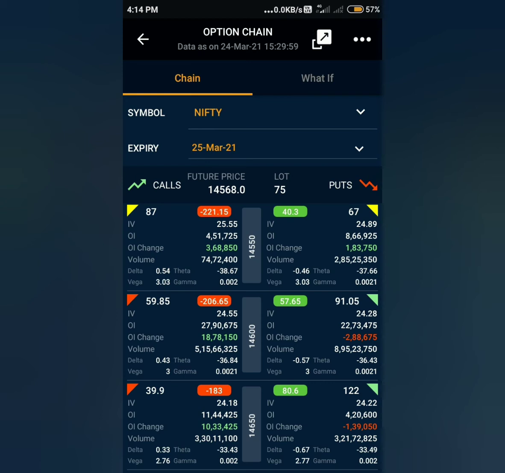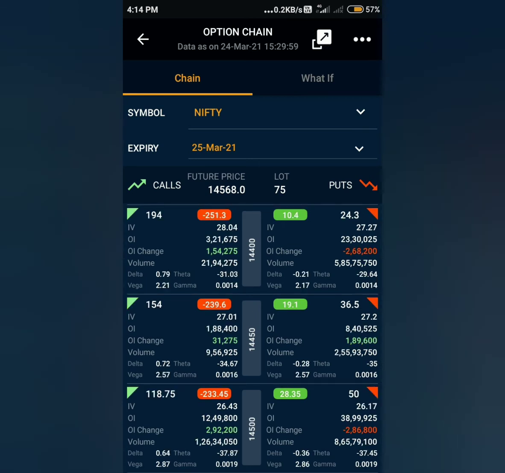When you check 14,550 strike, there is a total of 4,50,000 open interest. In that 3,70,000 was added today. So from this we can clearly understand that there was heavy call writing happening today. So I don't see expiry above 14,650 looking at the option chain.